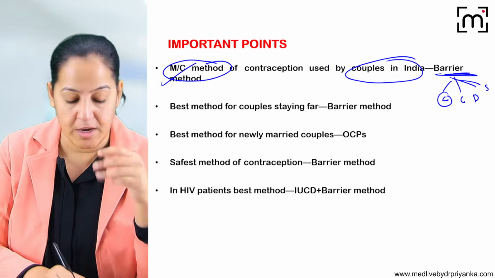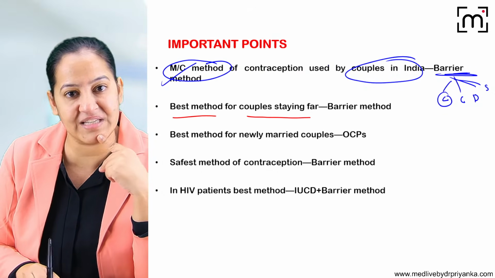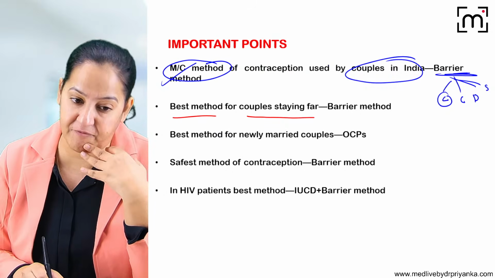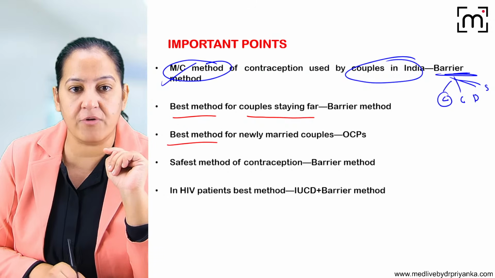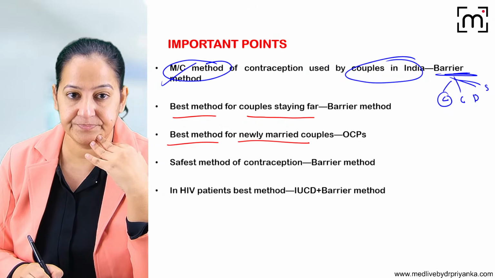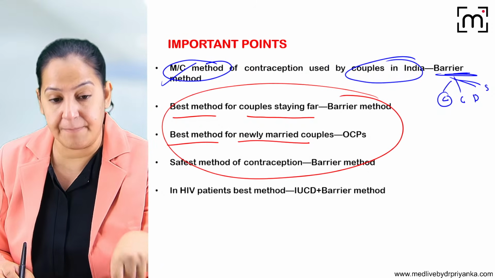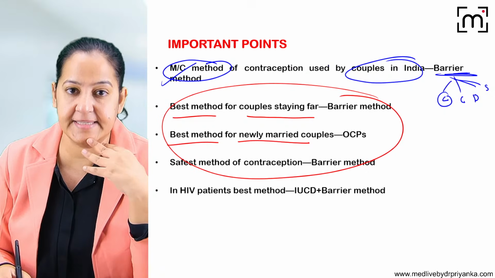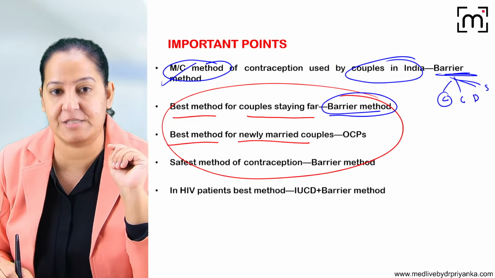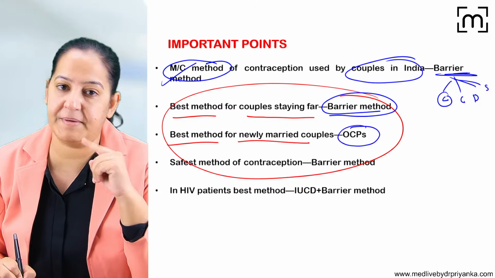So it's an MCQ. Now let me ask you 2 questions. What is the best contraception for the couples who are staying apart and they occasionally meet and perform sexual intercourse? Or what is the best contraceptive advice you will advise to a newly married couple? Or you tell me these 2 answers. So if the couples are staying in 2 different cities and occasionally they meet and perform sexual intercourse, in that case barrier method is the best method for them. Okay. And if it is a newly married couple, OCPs are the best.